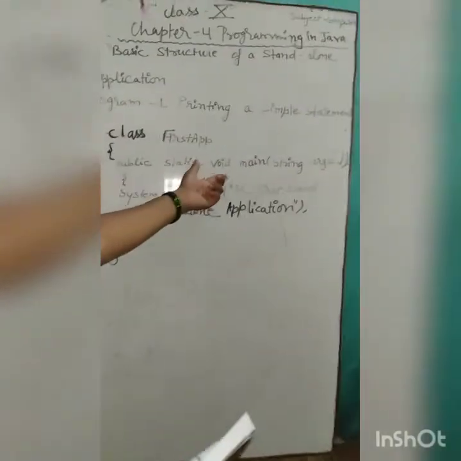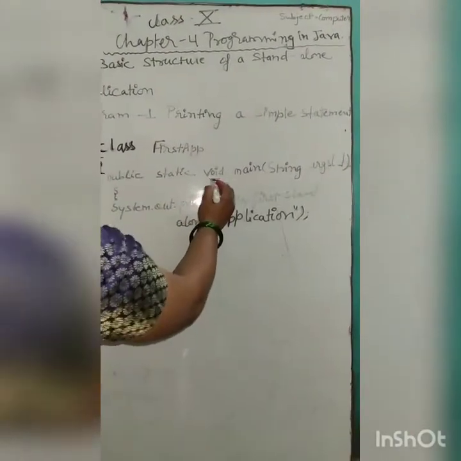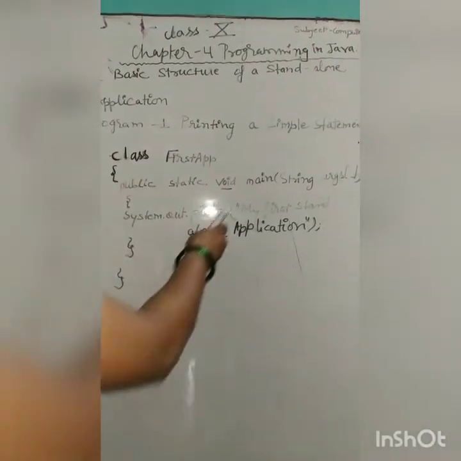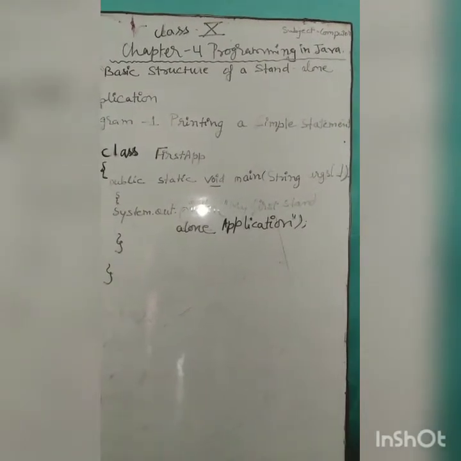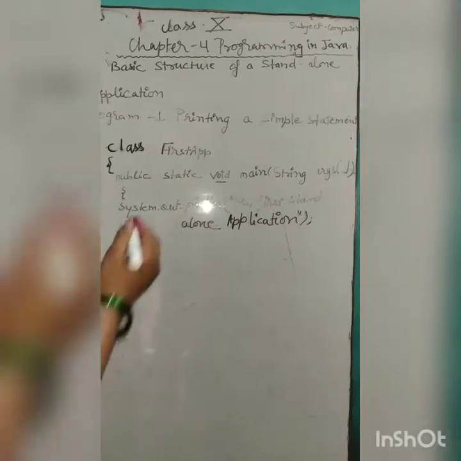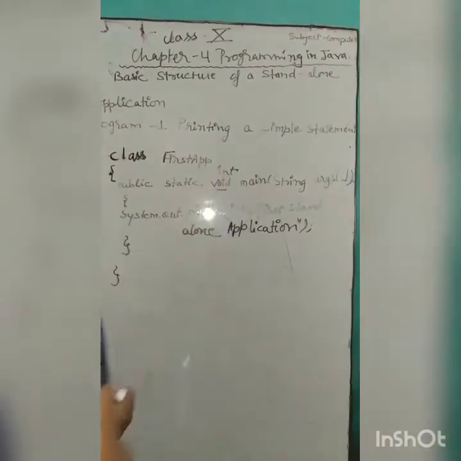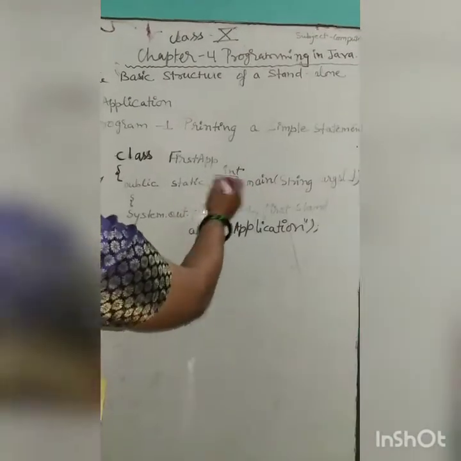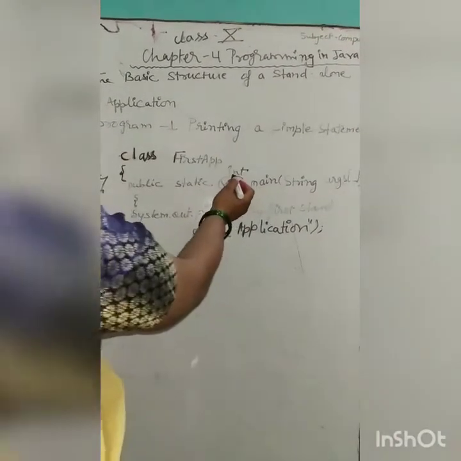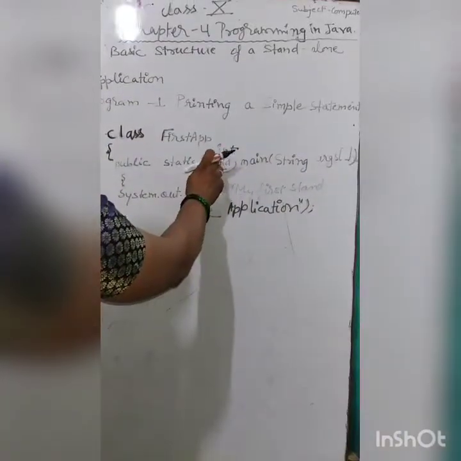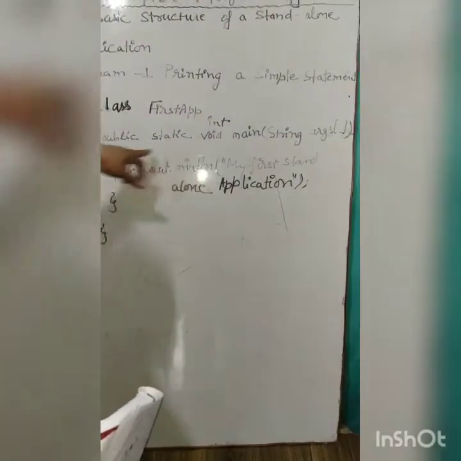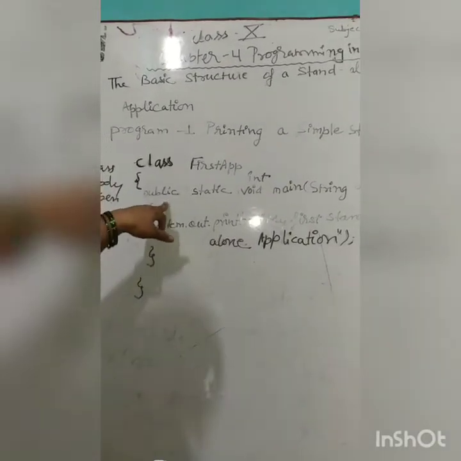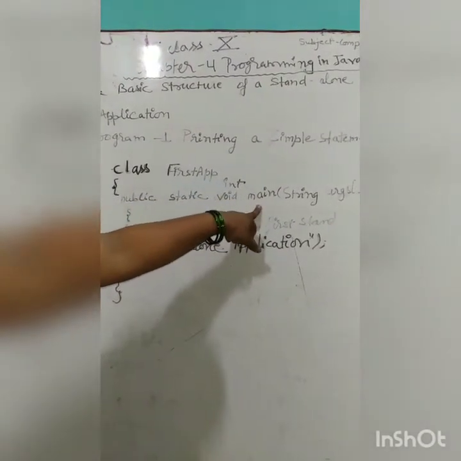Then next is void. Void is a return type. Every method has a return type. Like we can also use int main in place of void, children. Then the return type of the main method will be int. Clear? So void is the return type of main. All the words are written in lowercase: public lowercase, static lowercase, void lowercase, main lowercase.